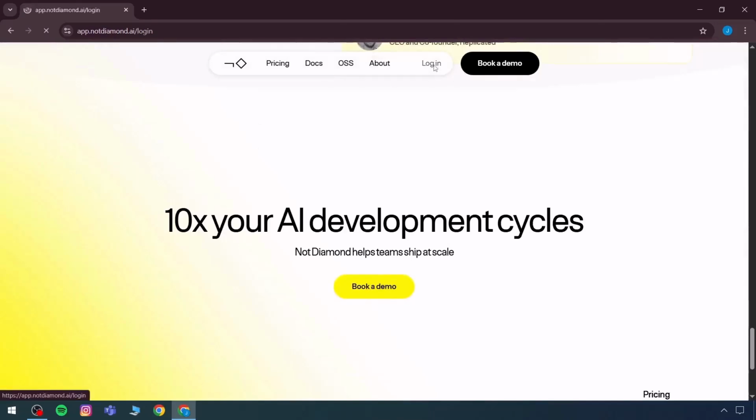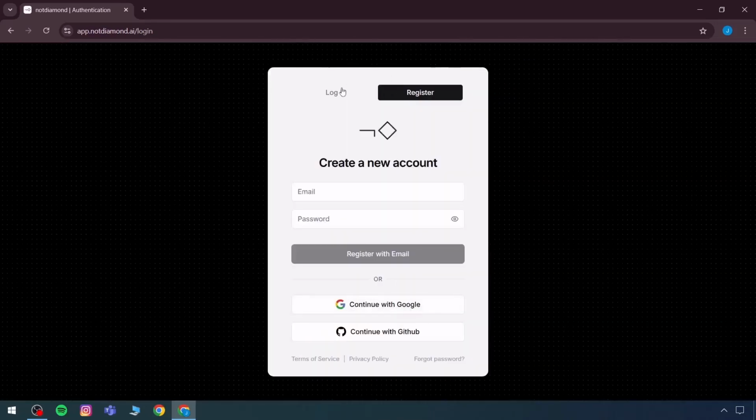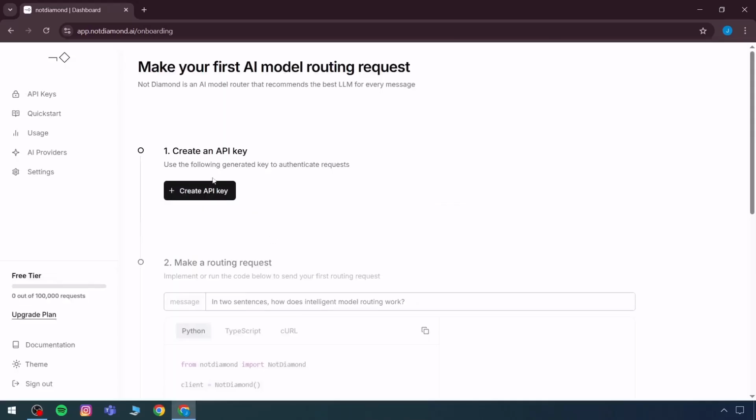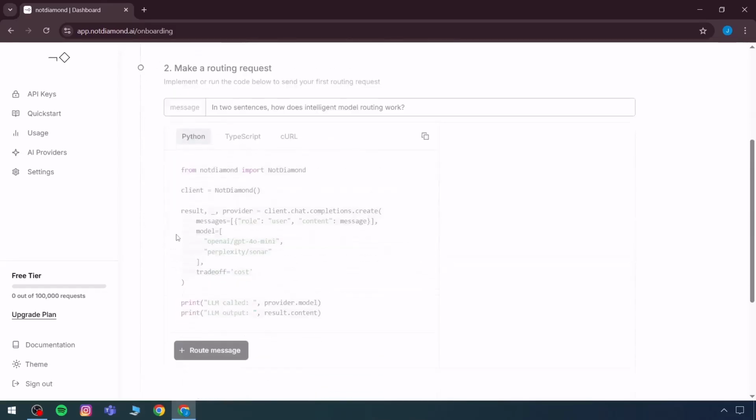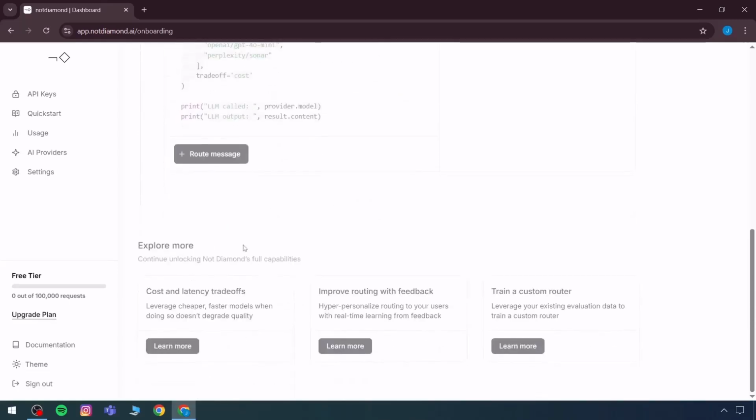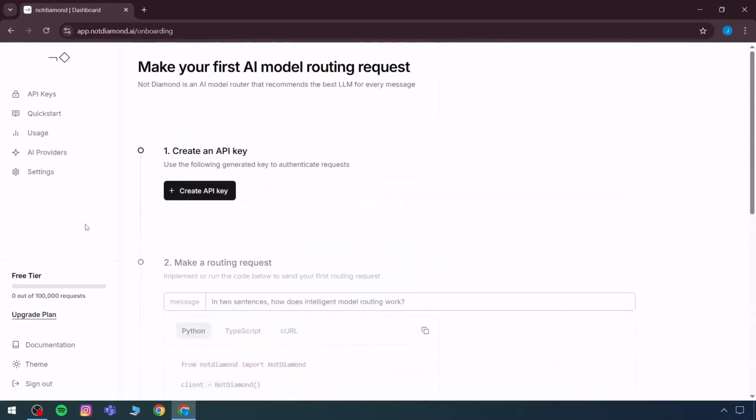Suppose we directly log in here. We have 2 options: log in and register. We log in with a Google account. Now we have the option to use the key and make an automatic request. For that, we have to create an API key. Then we have to make a routing request. In routing requests, we can use TypeScript, Python, or URL. At the end, we can directly use it here. This is the backend running.